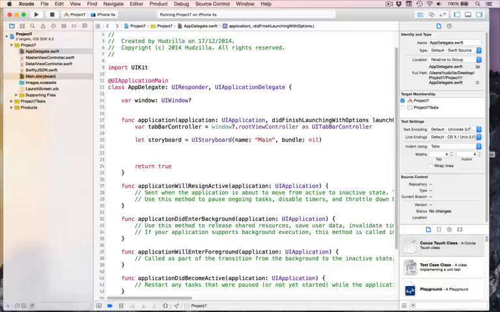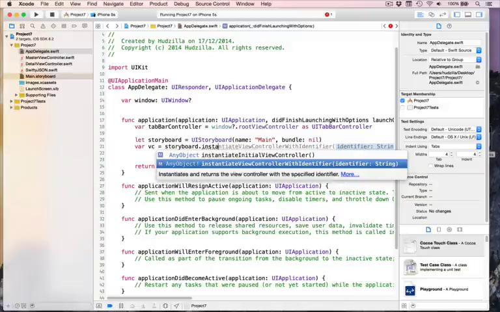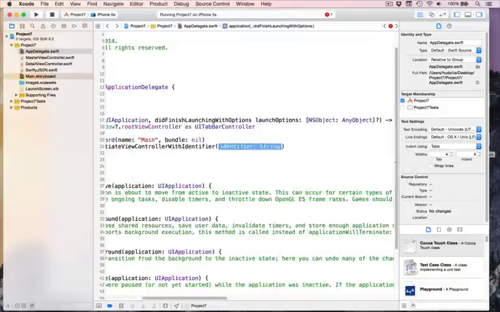We can say var vc equals storyboard.instantiateViewControllerWithIdentifier. Brilliant long method name, but it's totally self-describing. Give it the identifier to use. We chose nav controller, and then that will return any kind of view controller. Of course, it doesn't know it's a navigation controller, but we can now say as UINavigationController, so we know it works.